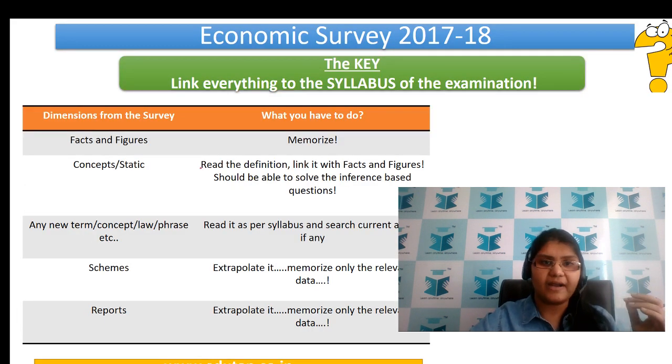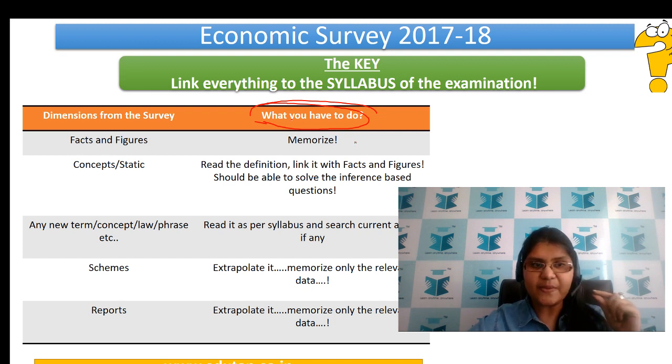Now comes your part, right? We have given our part, that is, we have divided the dimensions from the survey, and we have told you what is the mindset that you need to have. Now, this is your part that you need to do. So what you guys have to do, let us see one by one. We'll be picking each dimension, and then we will be seeing what is your role in that, right?